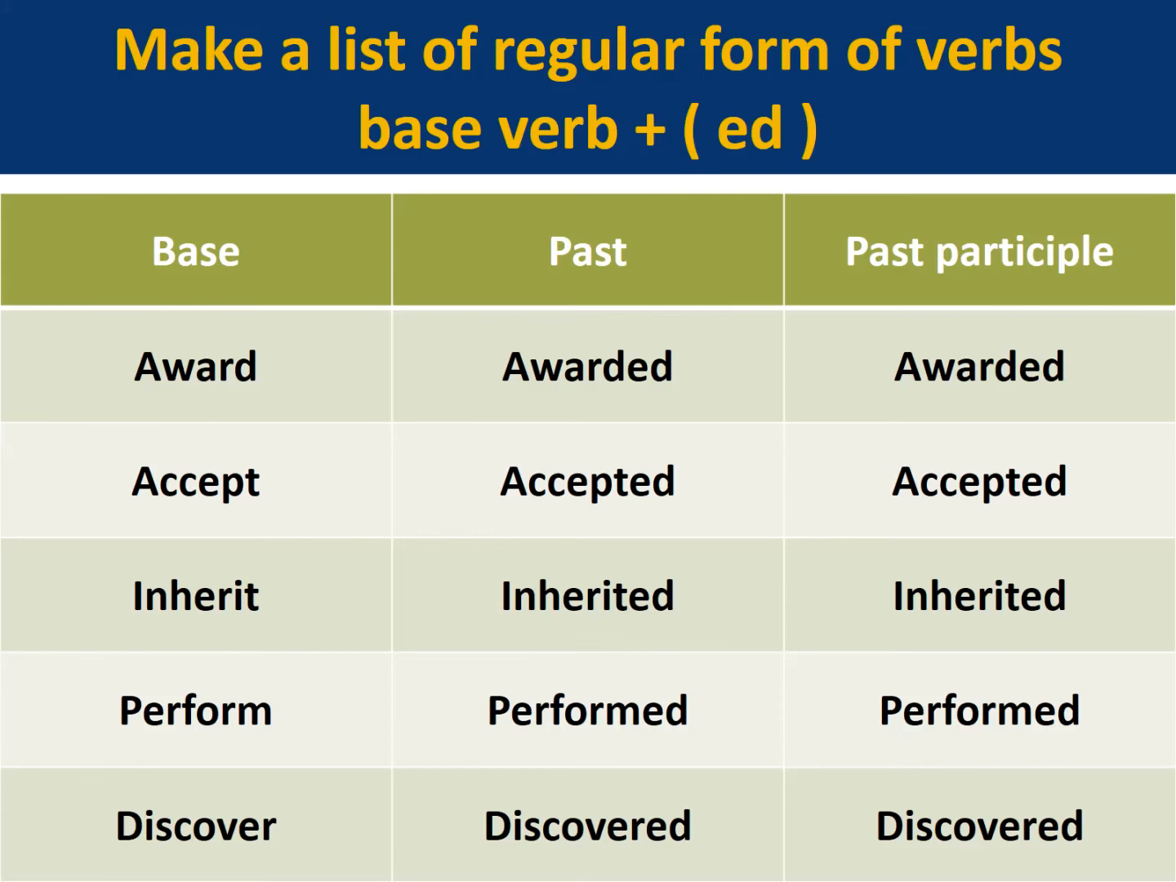Now let's make a list of regular forms of verbs where we are adding ed to the base verb. Award, awarded, and awarded. Major Aziz Bhatti was awarded Nishan-e-Haider. Accept, accepted, and then again accepted. She accepted the gift from her friend. Inherit: she inherited the family business from her father. Perform: he performed very nicely on the stage. Then discover: America was discovered by Christopher Columbus.